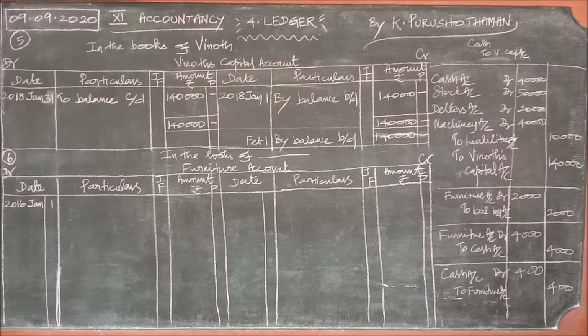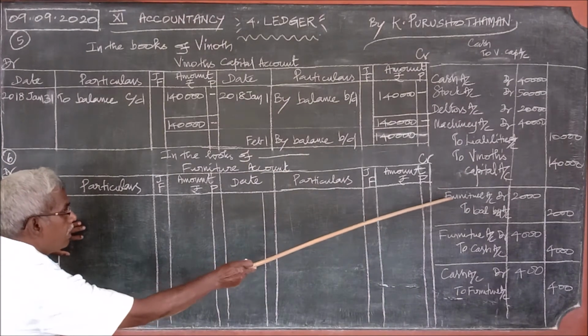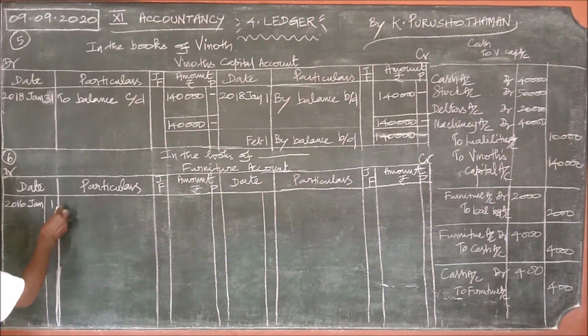Furniture in hand, that is furniture on the debit side. So for the furniture, what is coming along with it? Balance brought down. So you write to balance brought down.